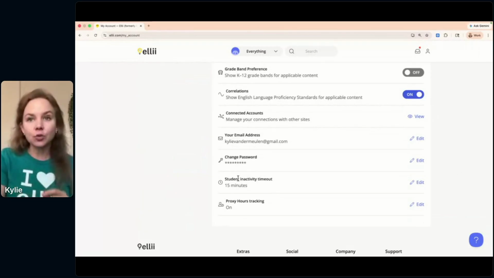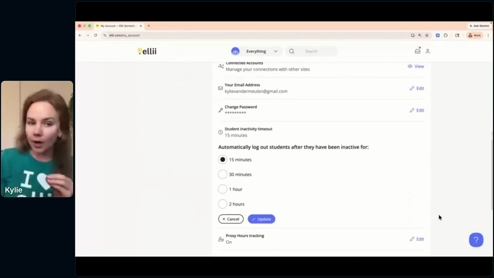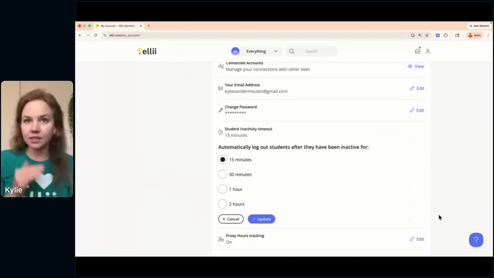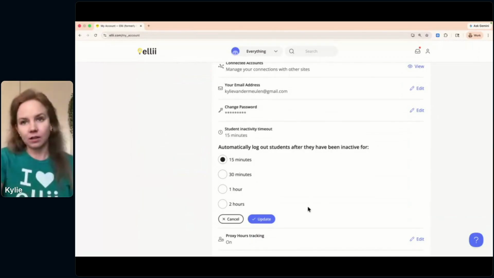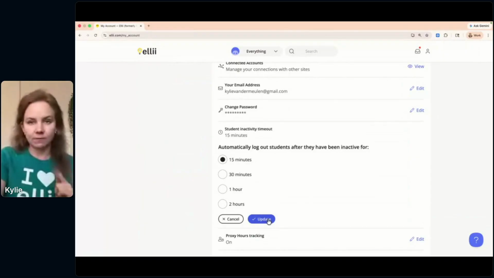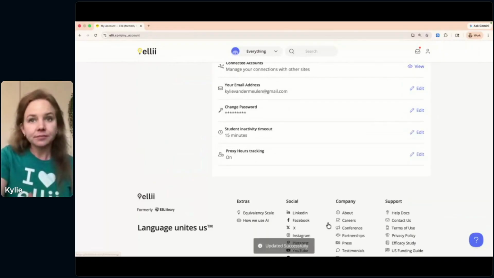One of them being the student inactivity timeout. And this is where you can choose where students are automatically logged out if they've been inactive for a certain amount of time. I've got it set to 15 minutes here, and I'll leave it at that, but you can change how you see fit with these different time options.